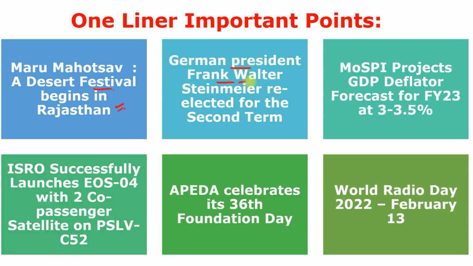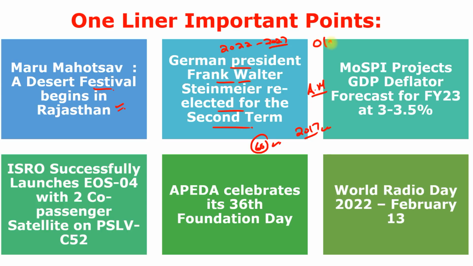German President Frank-Walter Steinmeier was re-elected for a second term. So the incumbent president of Germany, Frank-Walter, was re-elected by the parliamentary assembly for the next 5 years, like 2022 to 2027. Frank-Walter is a 66-year-old German politician, and he has been serving as the president of Germany since 2017. Previously, Frank-Walter served as the foreign minister under Chancellor Angela Merkel. But now the Chancellor has also changed recently, and the Chancellor is Olaf Scholz.